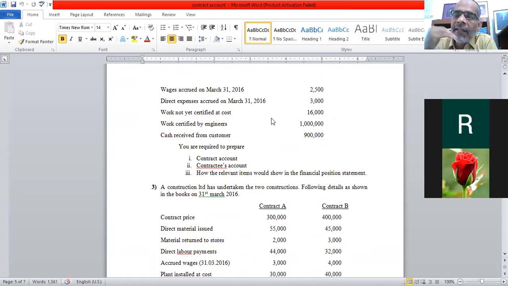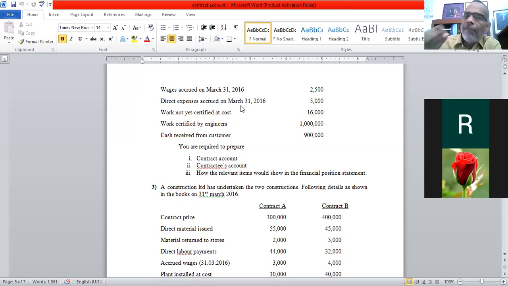Can you say the contract is completed or not for the accounting year of 31st March 2016? Completed or not completed? Not completed, sir. Not completed. That is why we got the certificate for the work certified by the engineer. Therefore, we have to ask whether this is less than 1 year or more than 1 year. Now you can say this is more than 1 year because at the end of 31st March 2016 the contract was not complete.